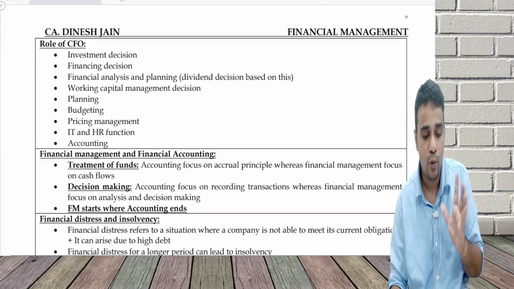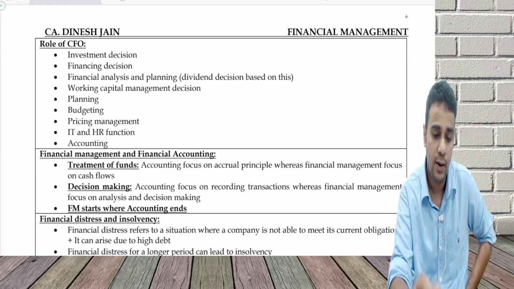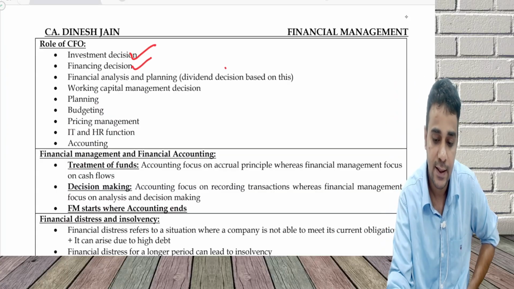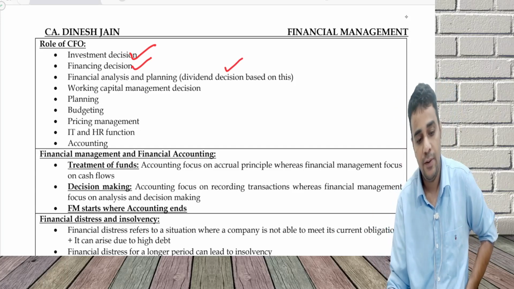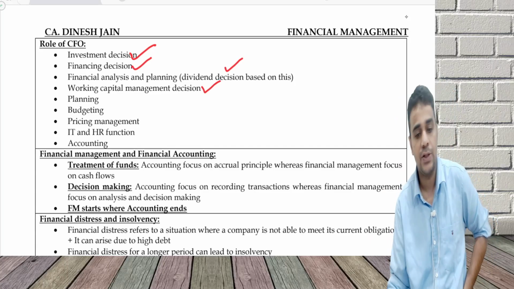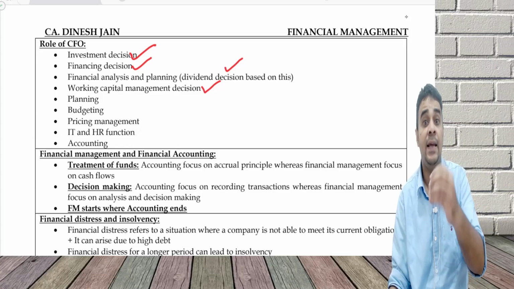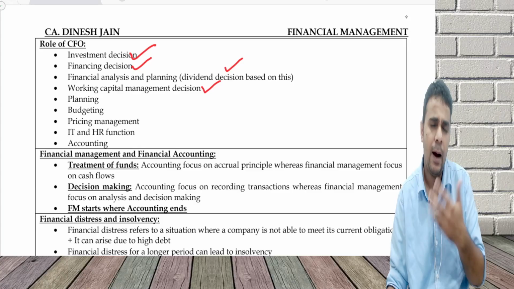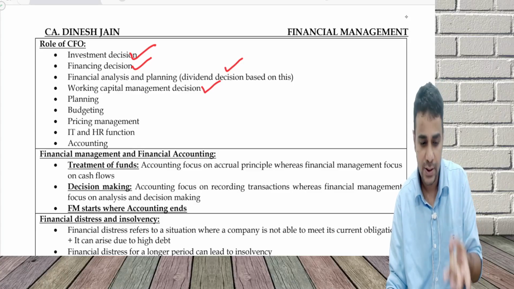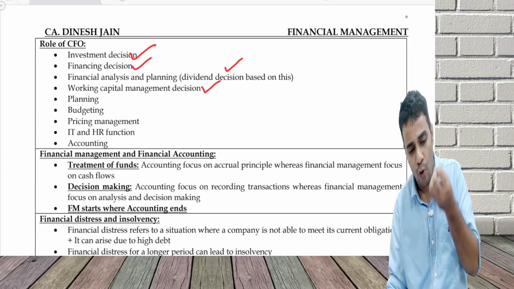Role of CFO. What is the role a CFO is playing? The three primary roles are already known: investment decision, financing decision, dividend decision, and working capital management decision. Then, by doing financial analysis and planning, technically ratio analysis or a cash flow statement or a fund flow statement. Apart from that, you can do planning, budgeting, pricing management, IT function, accounting related aspects, bookkeeping, forecasting.